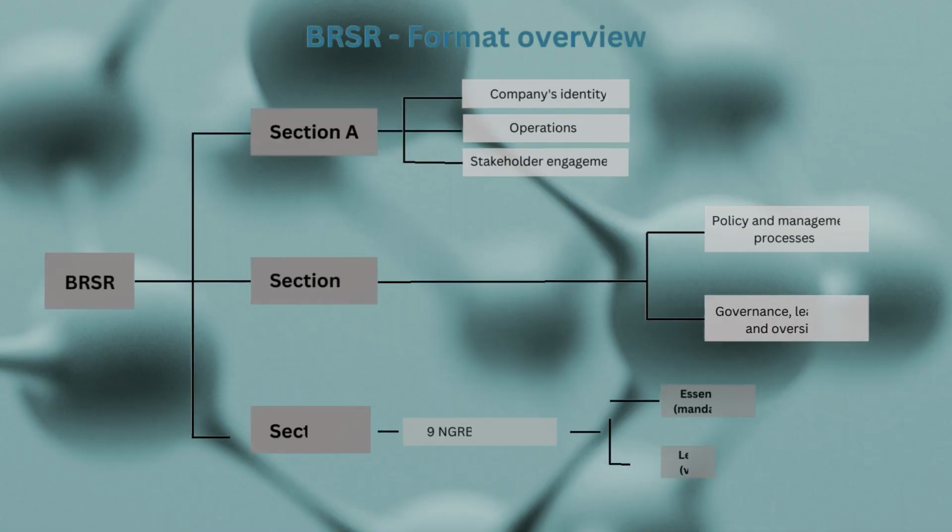BRSR is divided into three sections: A, B, and C. Section A, which is like an overview, gives the company's identity, operations, and stakeholders. Section B talks about policy, management, and governance and leadership. Section C is driven by the 9 NGRBC principles, and it has two subsections: essentials and leadership. Essential is mandatory. So of these 9 principles, 6 are mandatory for companies, 3 are leadership. A company which wants to grow and take a leap forward, create its own leadership, and show others what its value proposition is, needs to follow this also.